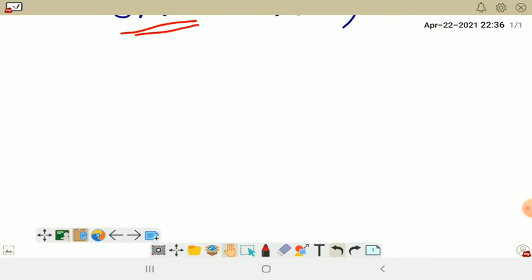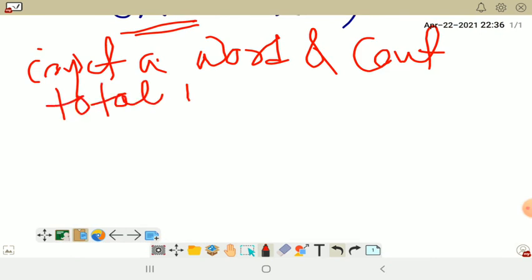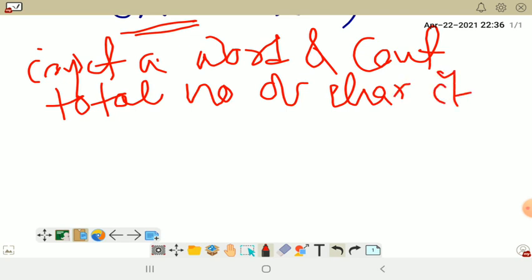So first, the question. I am specifying that we input a word and count the total number of characters it has. We have to provide a word, and in that word, we will count how many characters are available.